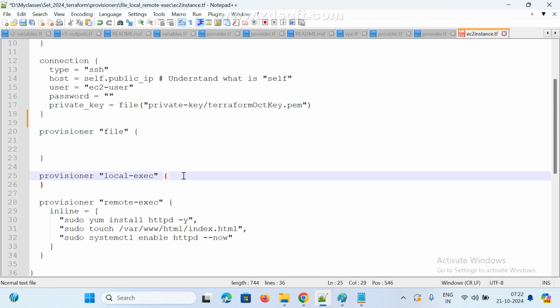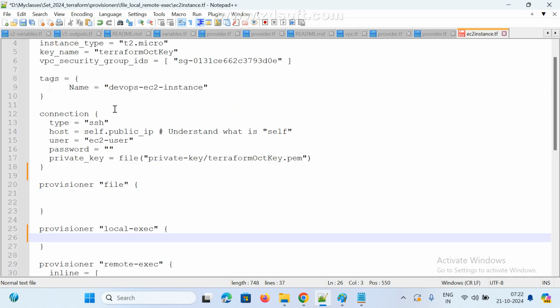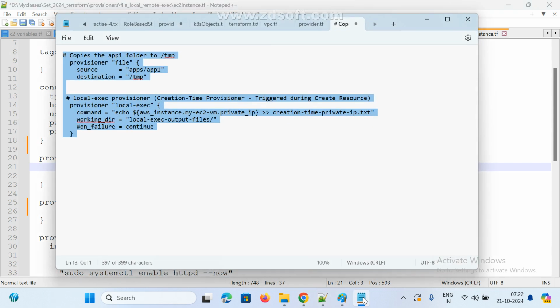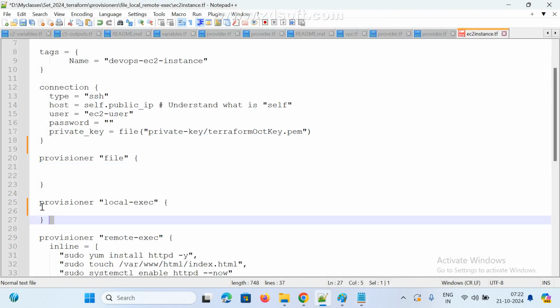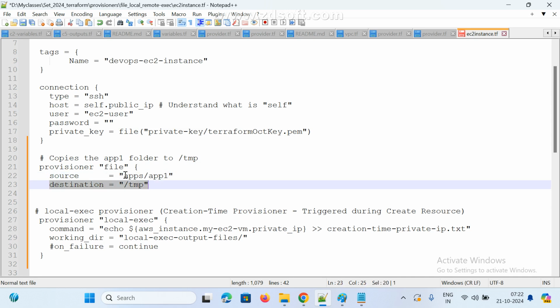Local exec means I want to get some information. After my instance resource is created, I need some IP address, or I need some private IP address. In that case, if you want to do so, here also I'm using the same path I already created. Now see here, copy the folder. See here, provisioner file, folder, source, and this is my source path, and this is my destination path. Source means where is this path?